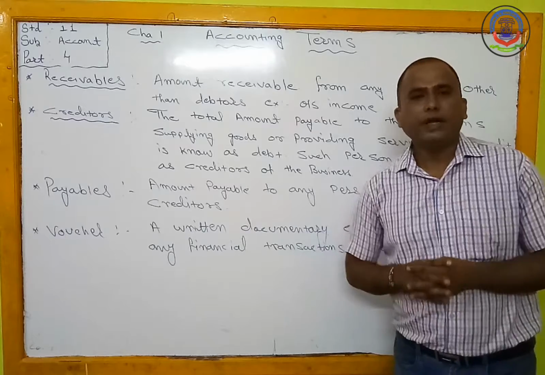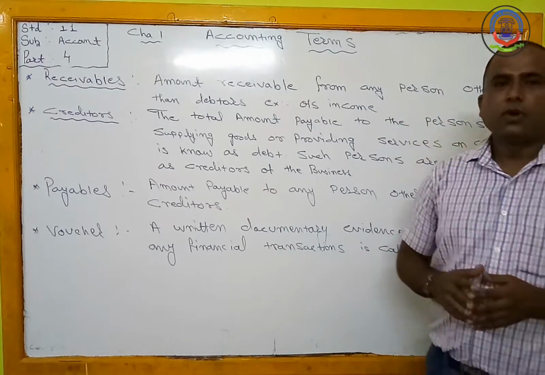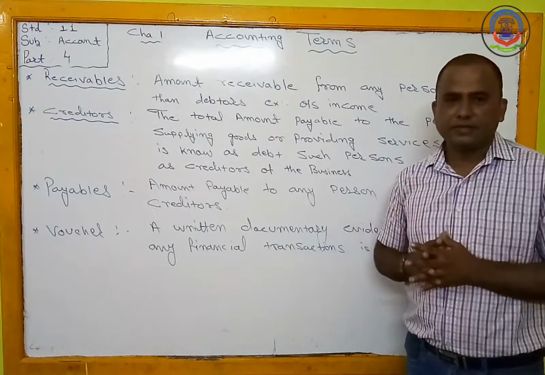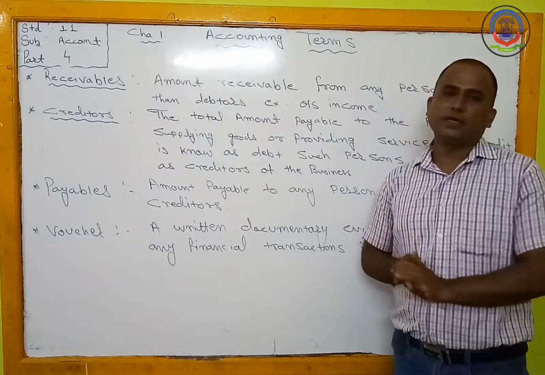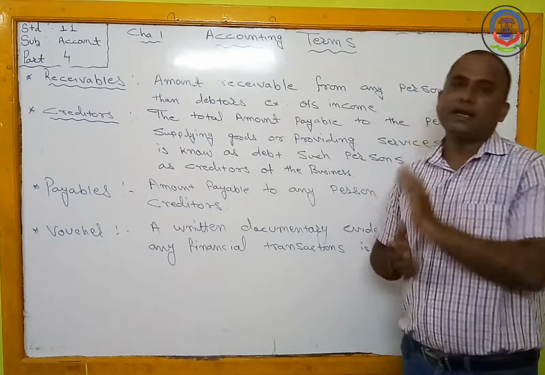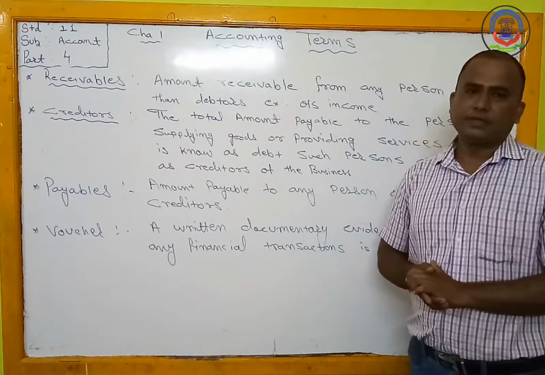In short, when the trader or when the owner purchase goods on credit, the total amount payable by the business to that third person or to that third party or to that suppliers, that is known as the creditors for the business.